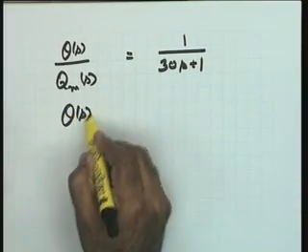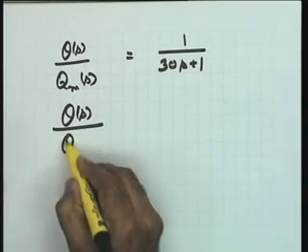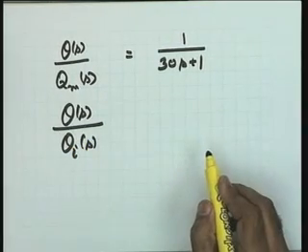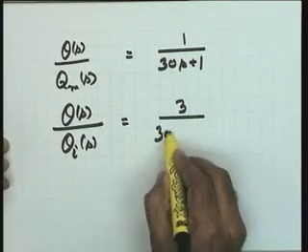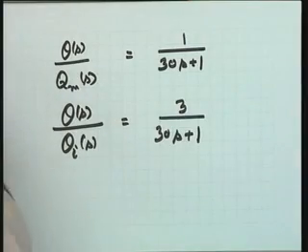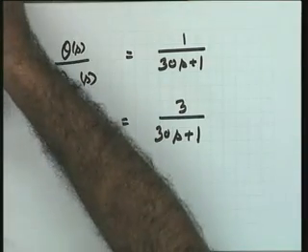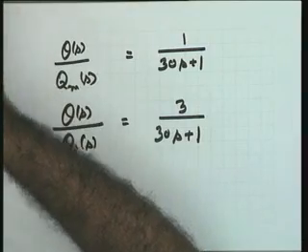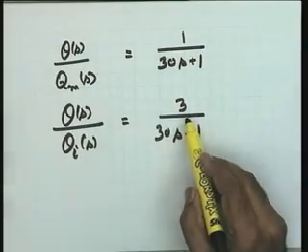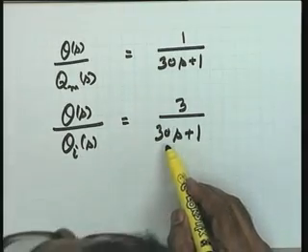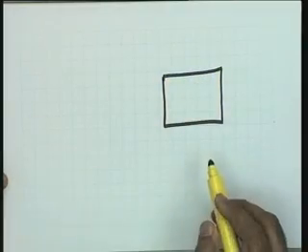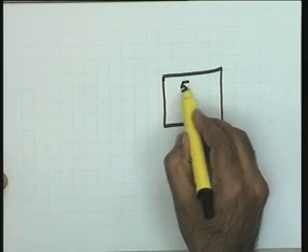And the transfer function between theta and theta i, that is when the input is a variation in the temperature, was obtained typically as 3 over 30s plus 1. Let me verify this please, this being the experimental results. What were the experimental values? I like to give these values. Fine, these are correct. So 3 is the gain here, degree centigrade per degree centigrade, and 30 the time constant of the process. So that way we have come to a situation where the process model has been experimentally identified fully.